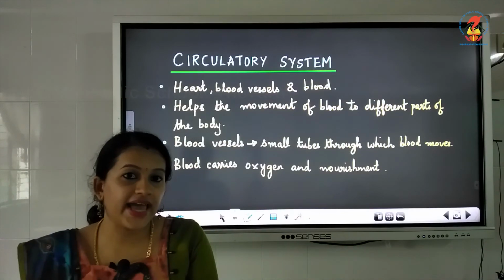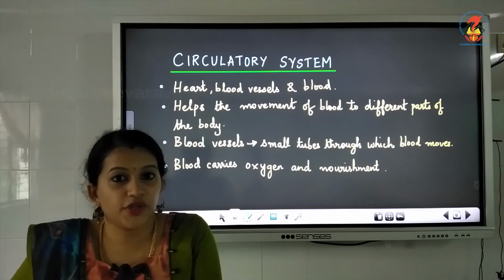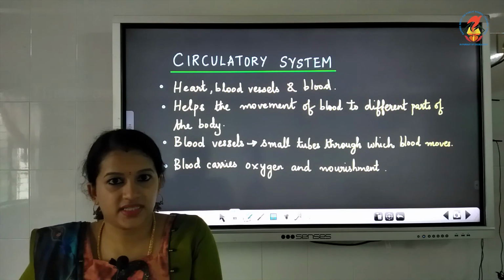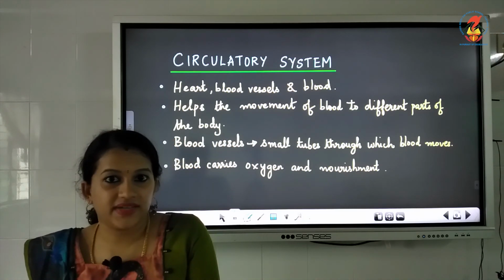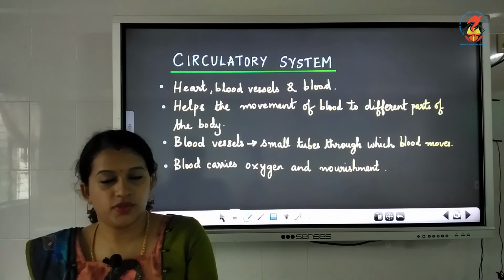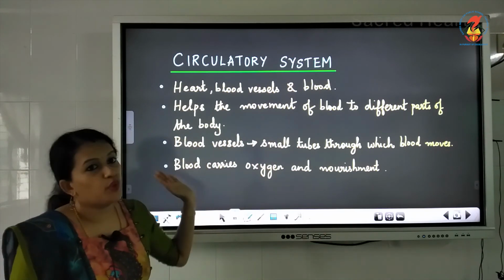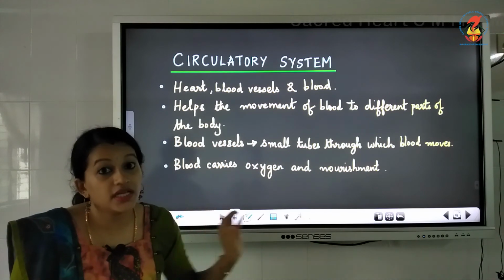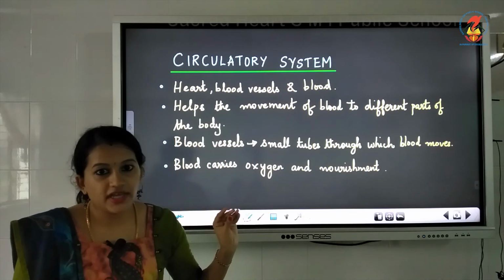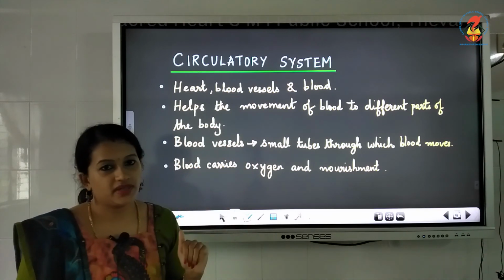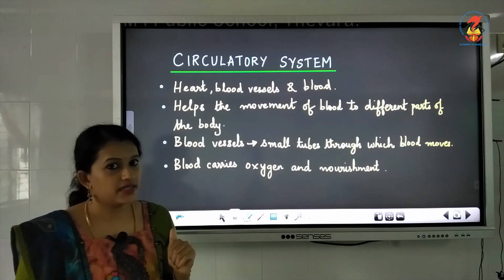It not only carries oxygen. You have learned that we give out carbon dioxide, isn't it, when you learned about the respiratory system. So, it will carry back this waste material also, back to the lungs. So, children, these are the 4 points that you have to study under the circulatory system. Please underline these points in your worksheet and learn these points.